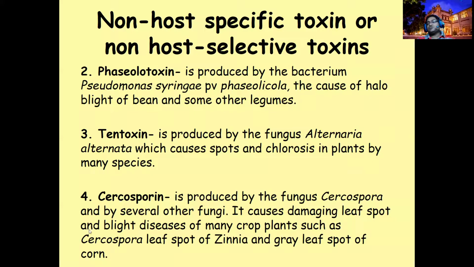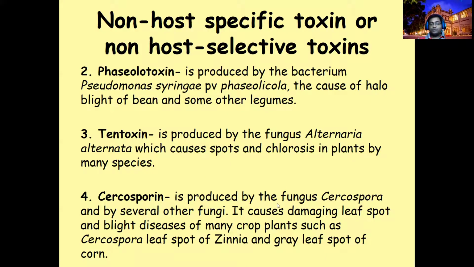Another one is Cercospora. This is also a leaf spot causing fungus. It produces leaf spot and blight in any plants: corn, beans, Solanaceae family crops, or Cucurbitaceae family crops.